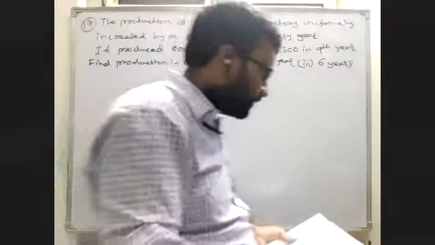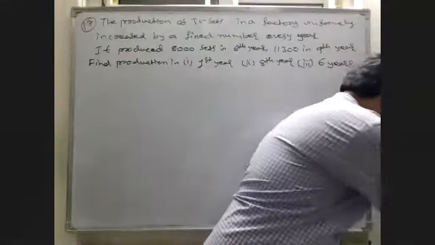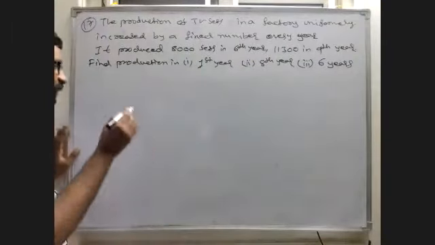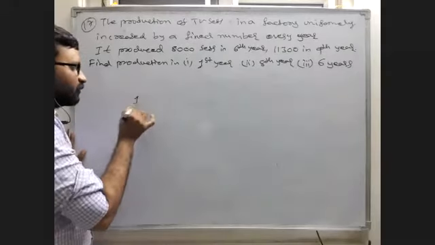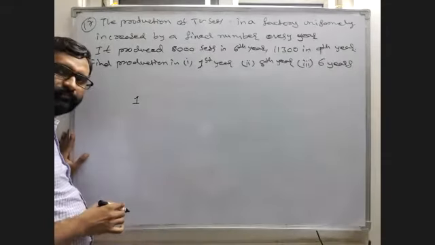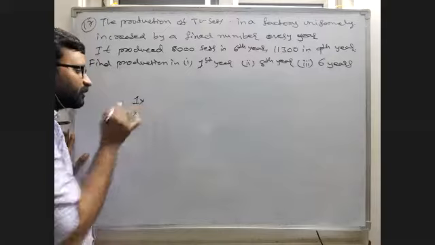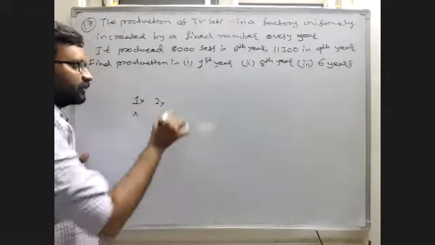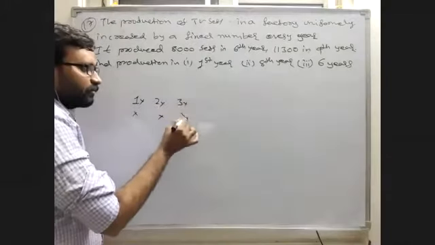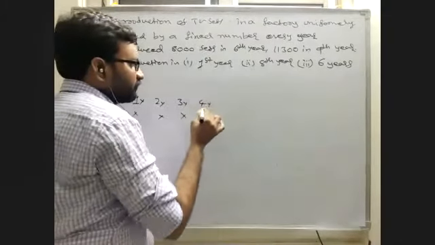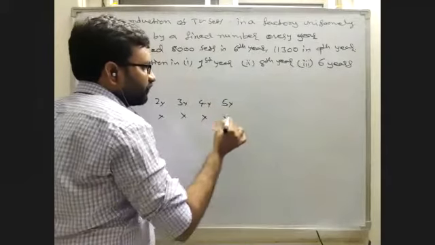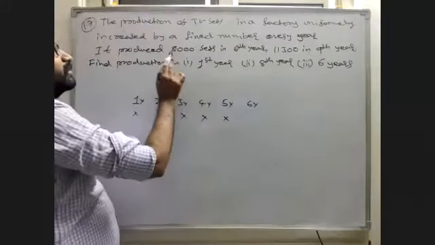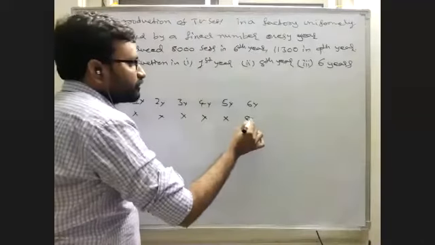6 years means, I will tell you. See, suppose in the first year, we don't know. Second year, we don't know. Third year, we don't know. Fourth year, we don't know. Fifth year, we don't know. Sixth year, we know. How many TVs in the sixth year? 8,000 TVs.